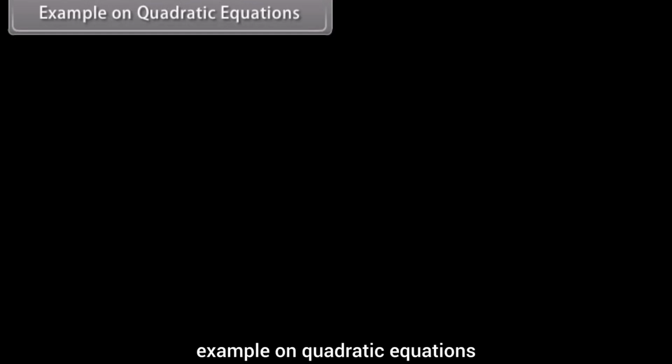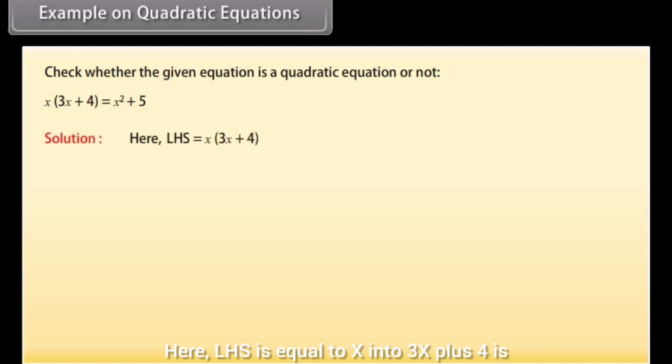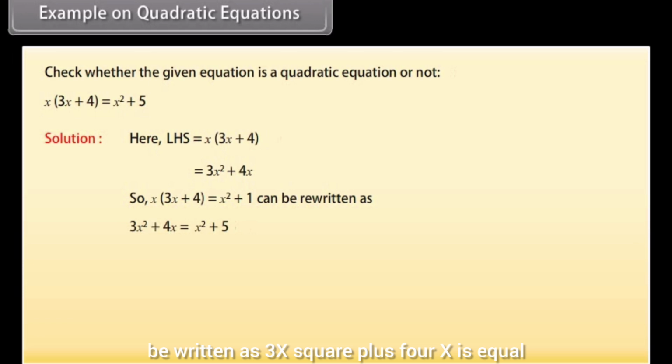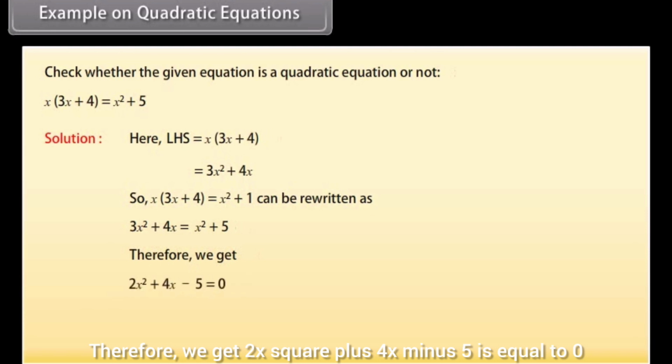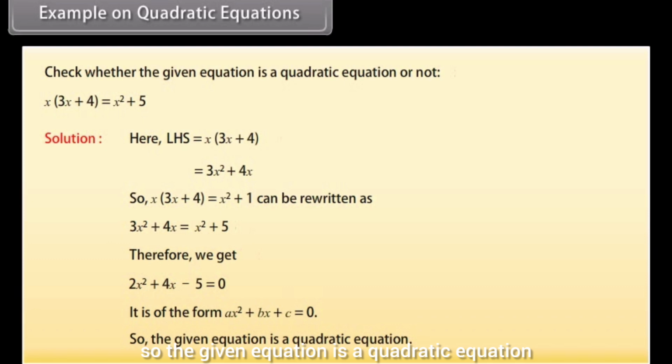Example on quadratic equations. We will now check whether the given equation is a quadratic equation or not. Solution. Here LHS is equal to x into 3x plus 4, which is equal to 3x square plus 4x. So the equation can be written as 3x square plus 4x is equal to x square plus 5. Therefore, we get 2x square plus 4x minus 5 is equal to 0. It is of the form ax square plus bx plus c is equal to 0. So, the given equation is a quadratic equation.